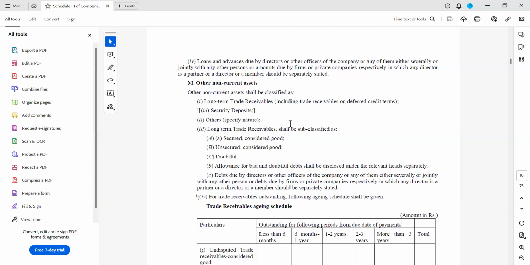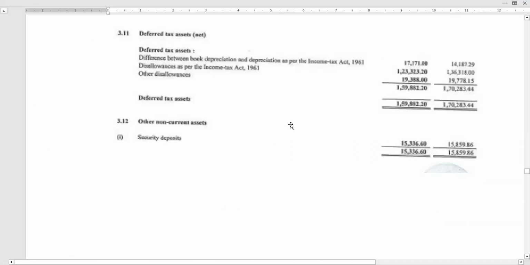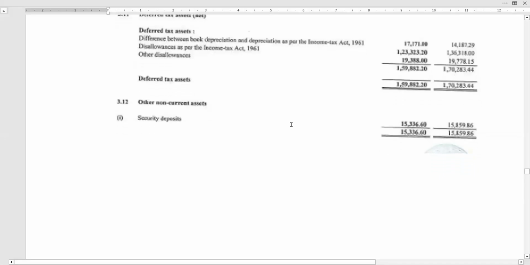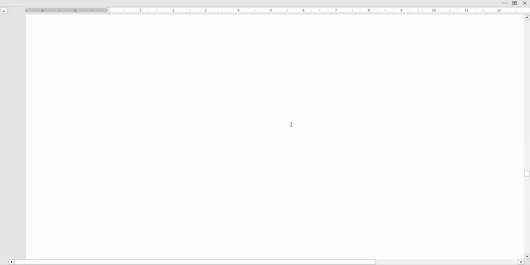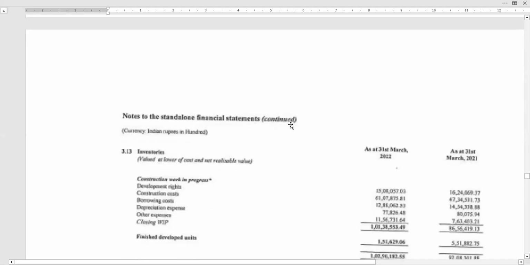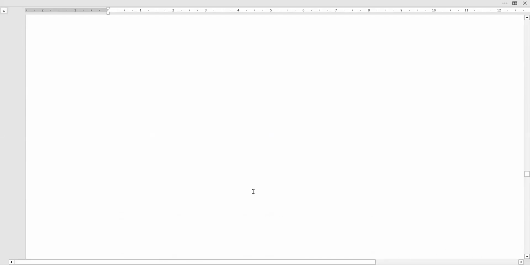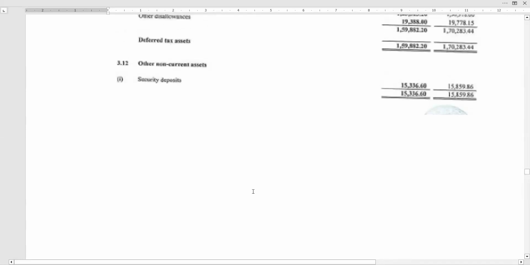But here the operating cycle is 7 years, yet I don't see any trade receivable shown under non-current assets. We do not know the actual transactions, so we cannot comment on it. But because their operating cycle is more than 7 years, there may be chances that they may not raise an invoice where the due date is more than 12 months. That is the reason there are no long-term trade receivables.